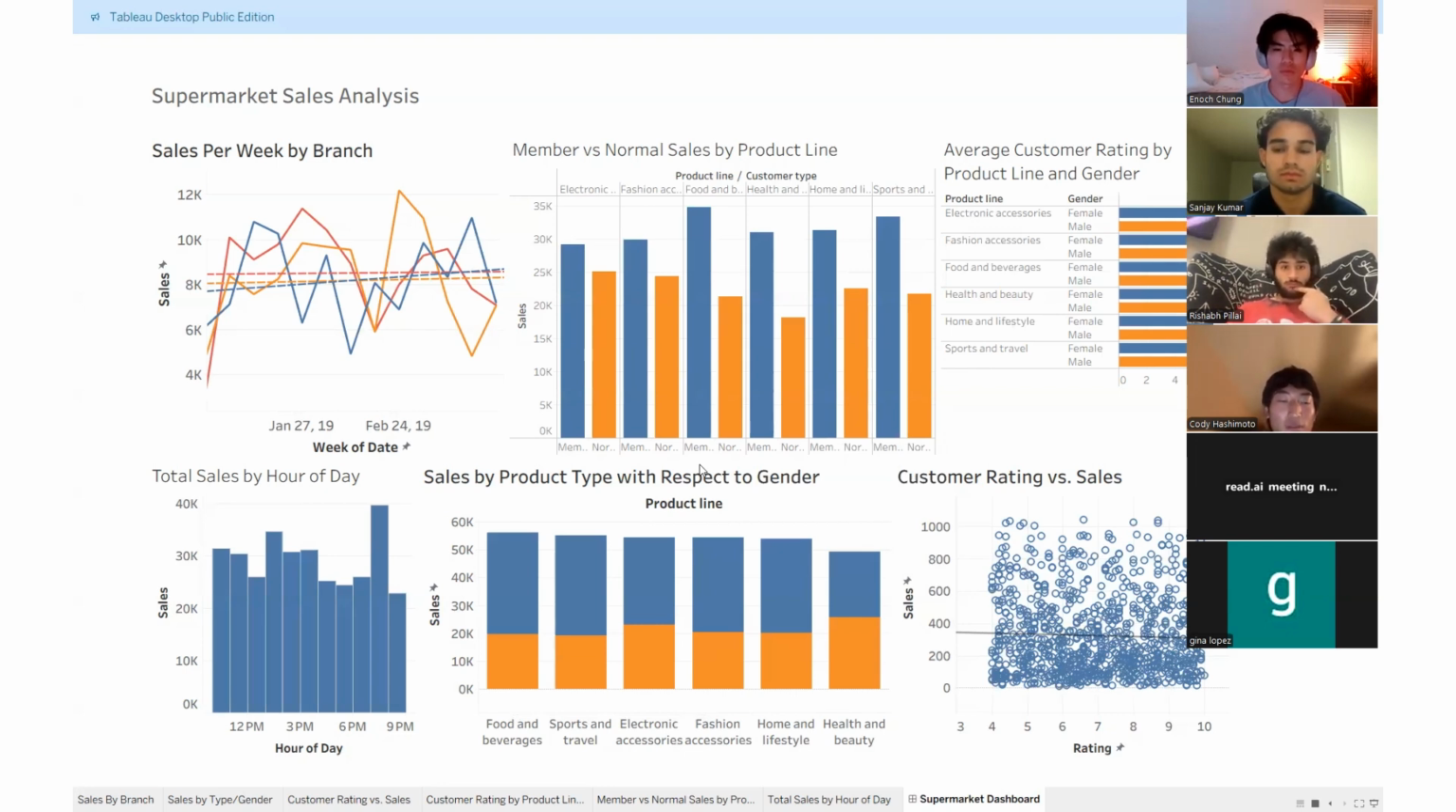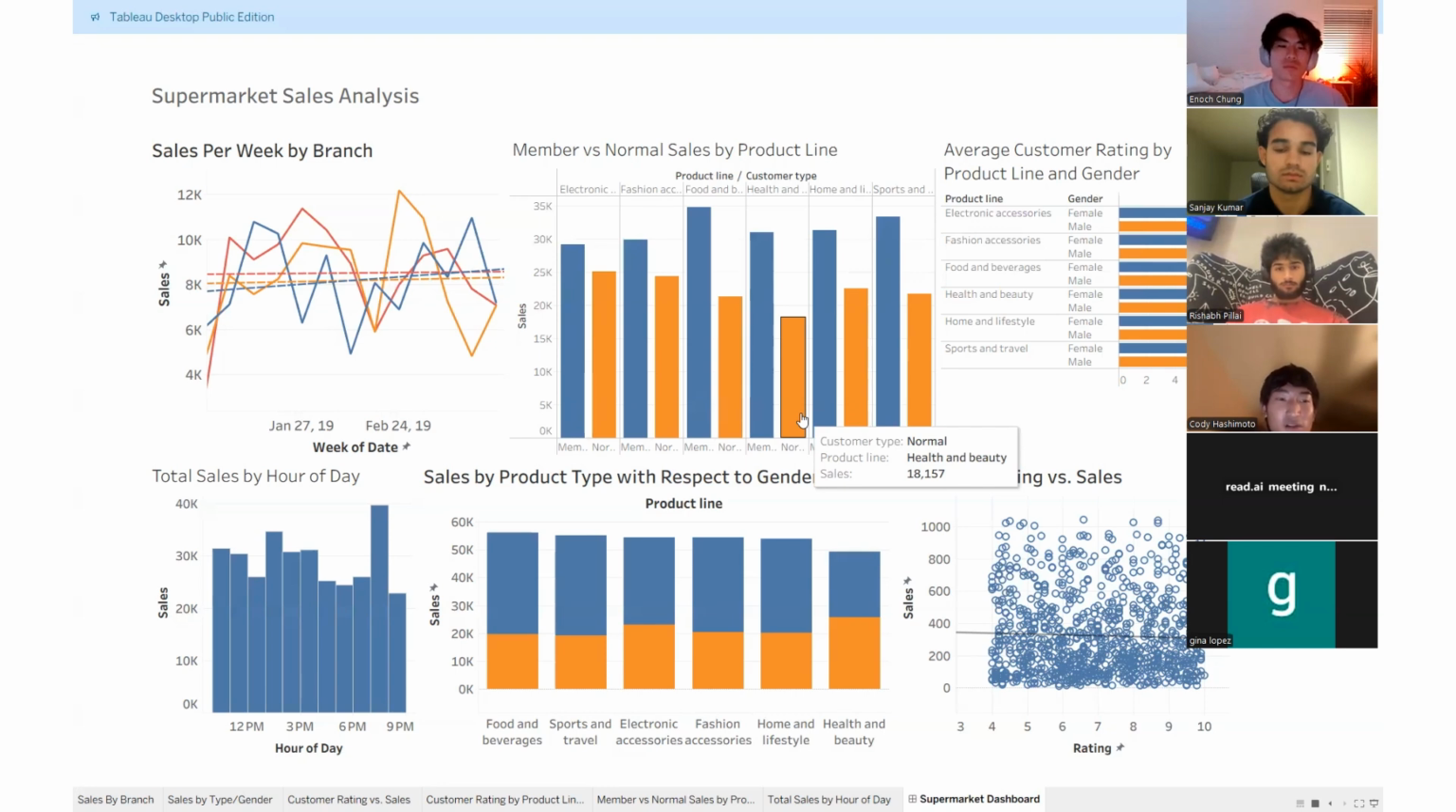Health and beauty is different. It already has the lowest total sales of any category at just under $50,000, and normal customers contribute only $18,000, the lowest normal customer contribution across all of the product lines. This is a consistent red flag that has appeared across charts 2, 4, and 5. Management cannot ignore a pattern that shows up repeatedly across multiple types of analysis.